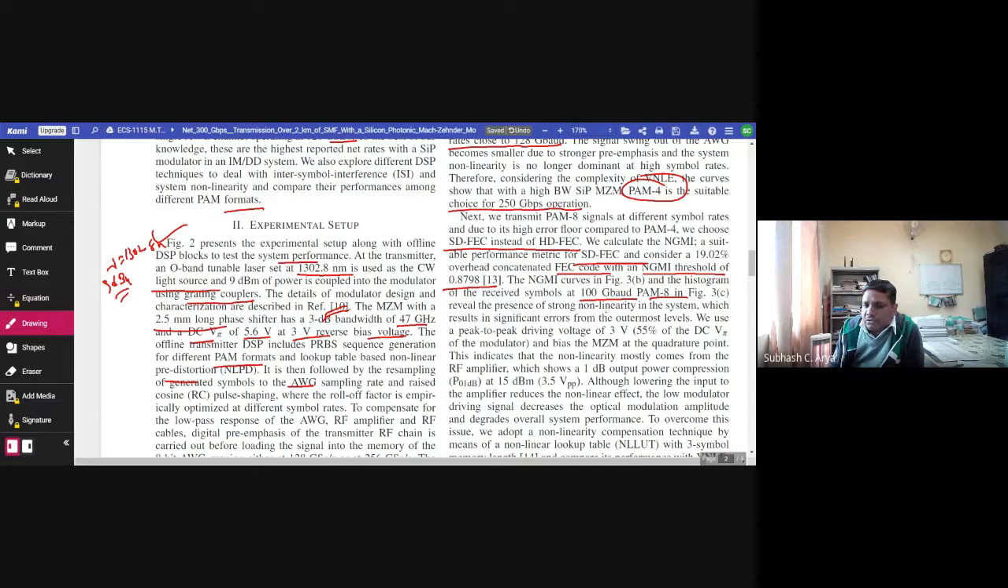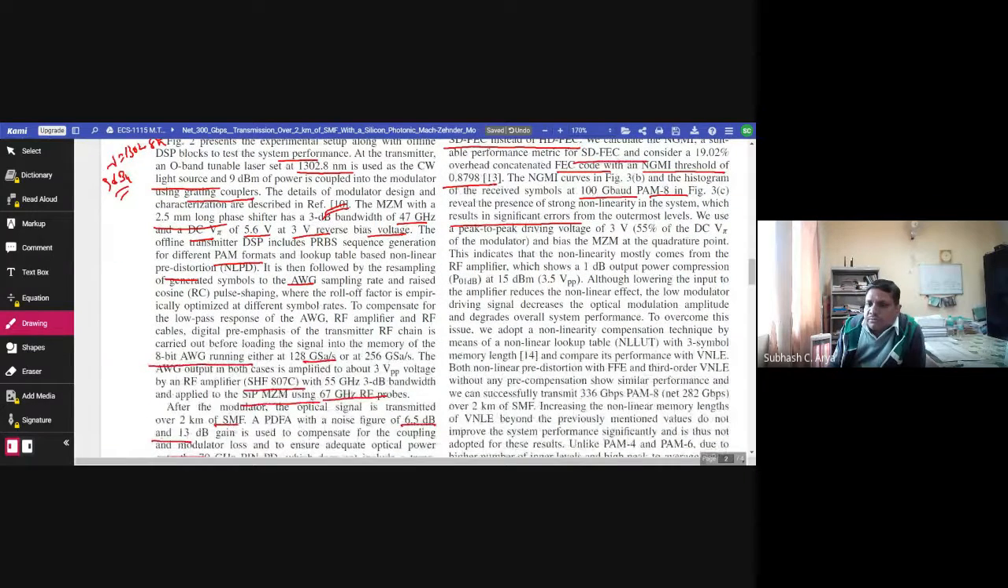reveals the presence of strong non-linearity in the system, which results in significant error from the outermost level. We use a peak-to-peak driving voltage of 3 volts, 55% of the DC V pi of the modulator, and bias the Mach-Zehnder modulator at the quadrature point. This indicates that the non-linearity mostly comes from the RF amplifier, which shows a 1 dB output power compression at 50 dBm. Although lowering the input to the amplifier reduces the nonlinear effect, the lower modulation driving signal decreases the optical modulation amplitude and degrades overall system performance.